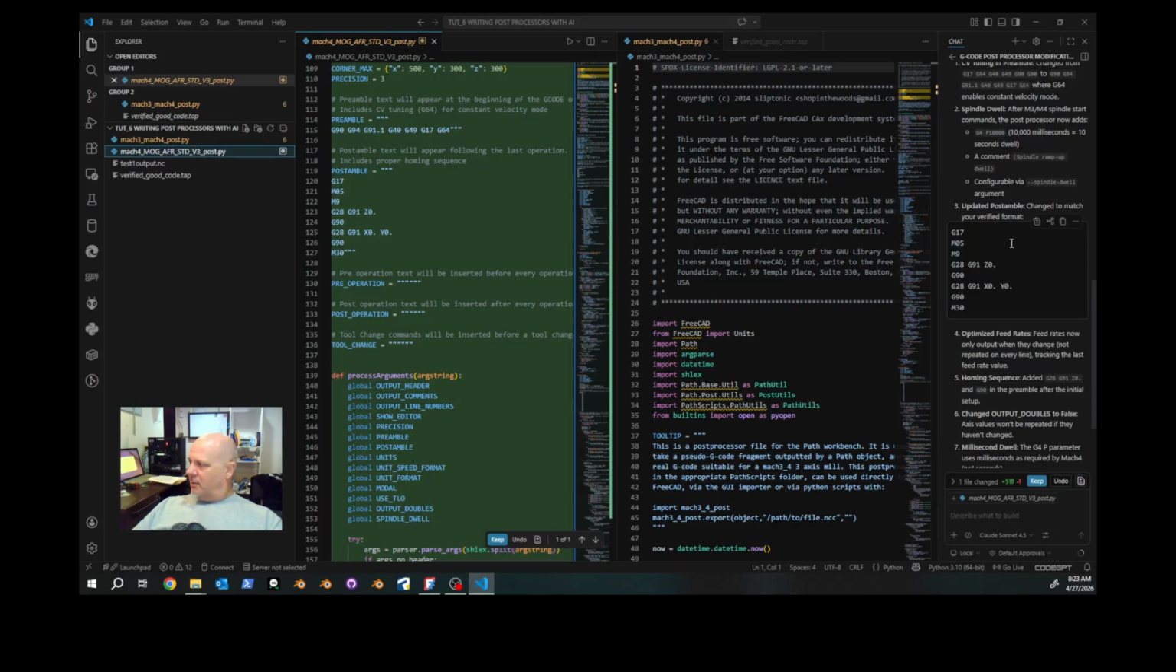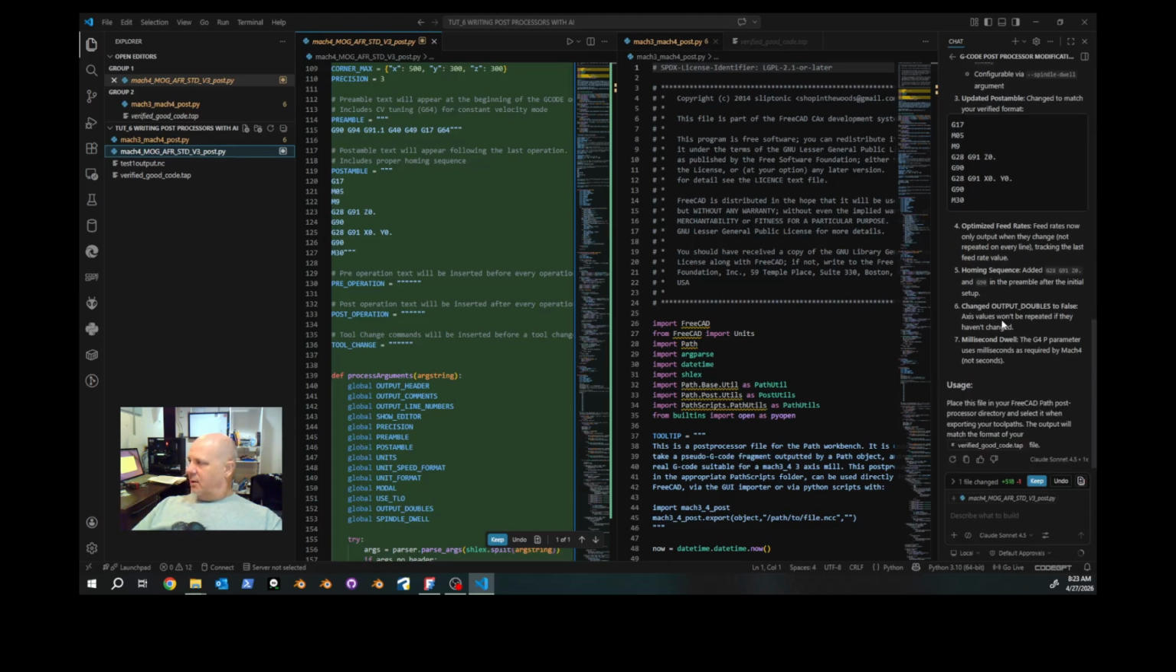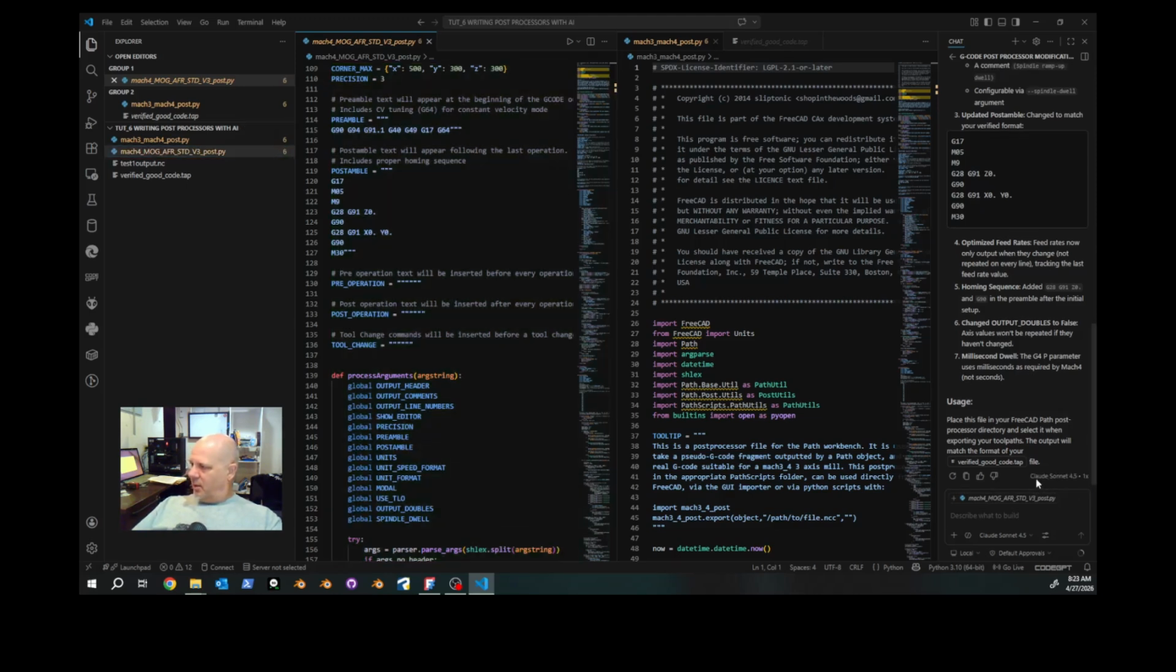Add a comment, configurable, optimize feed rates, place this in the folder and go. So we're going to hit keep.